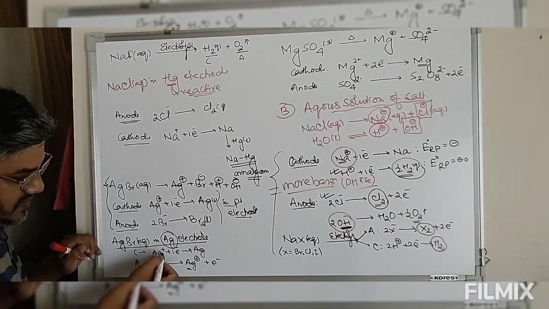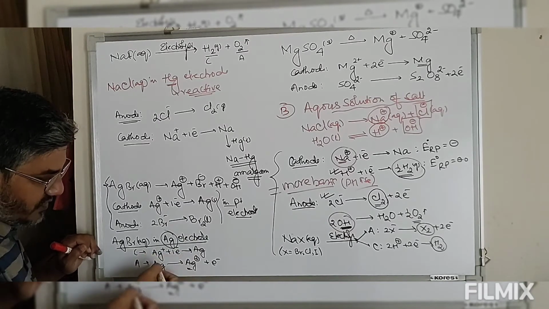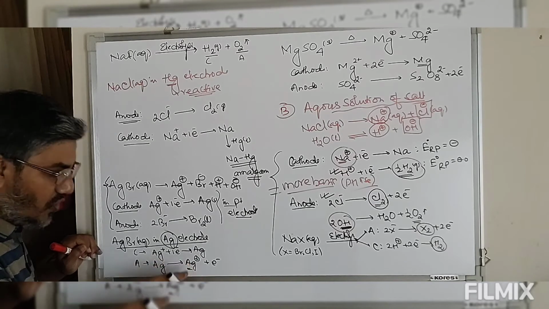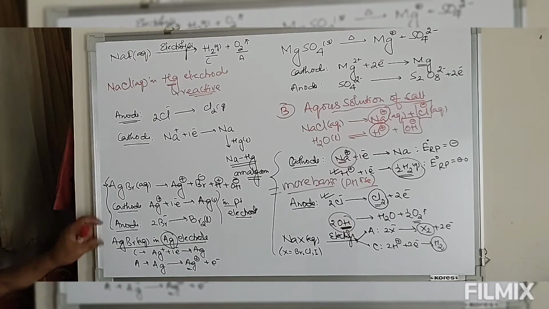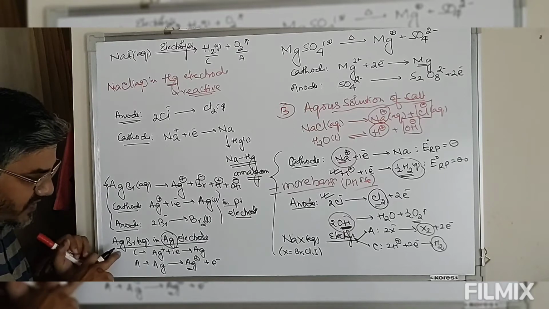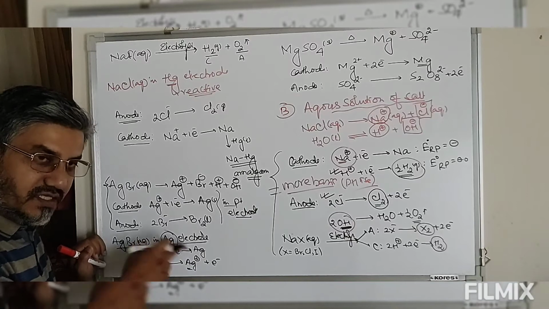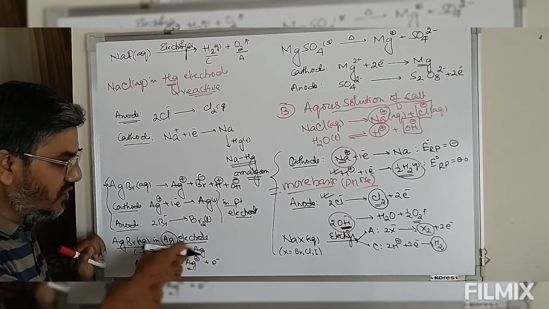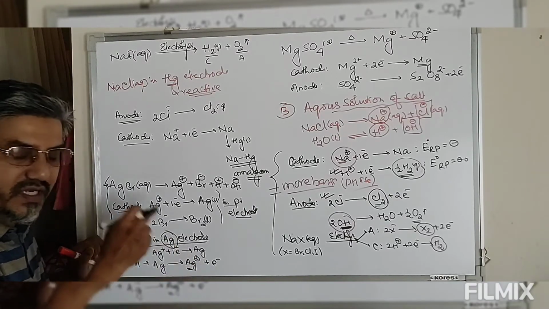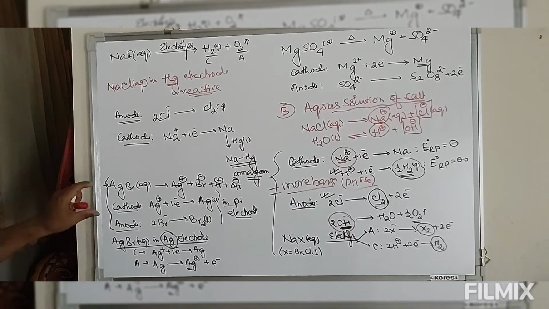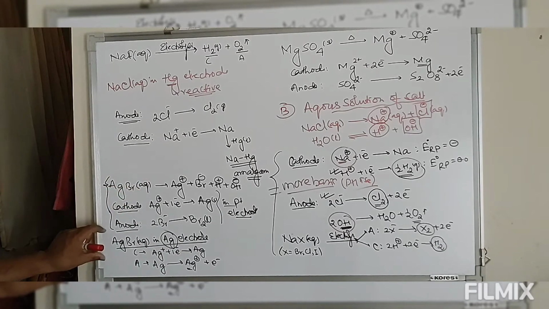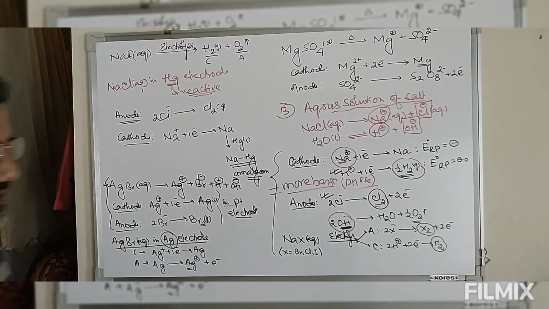Silver ion is consumed at cathode, and silver ion is formed at anode, so the concentration of Ag plus ion in the solution will remain constant, because as much silver ion is produced at anode, that much is consumed at cathode. So this is the difference between inert electrode and the reactive electrode.